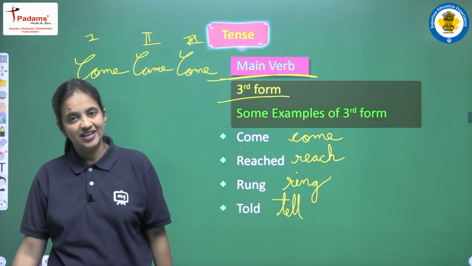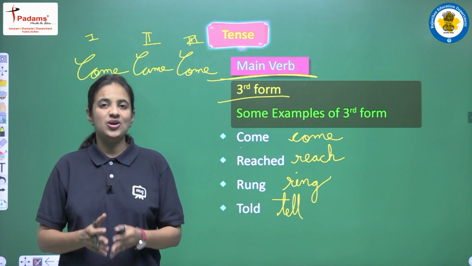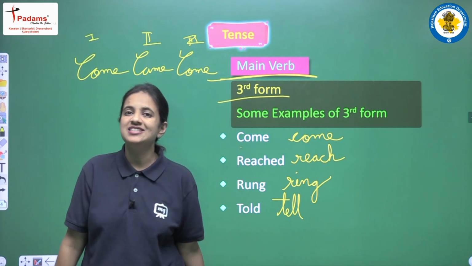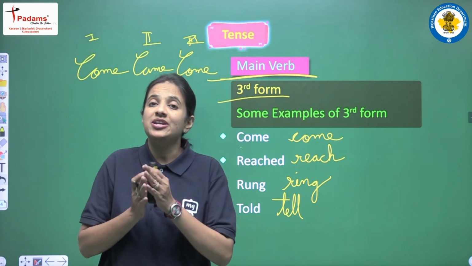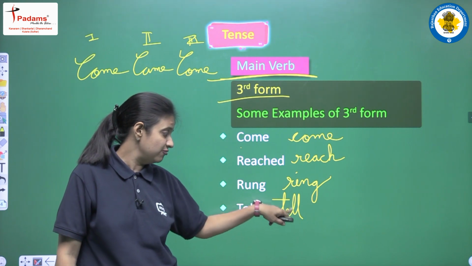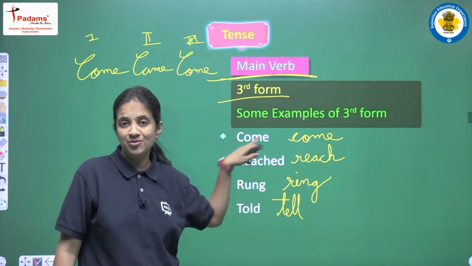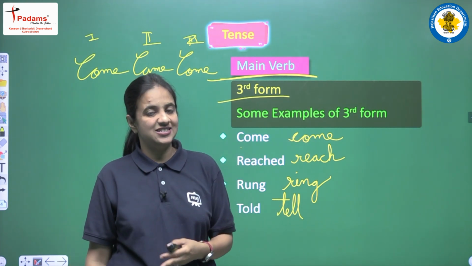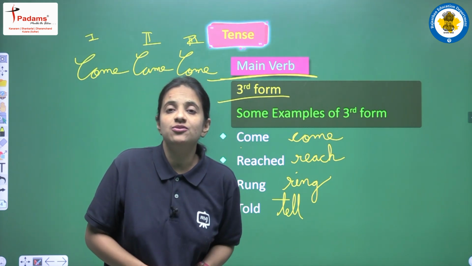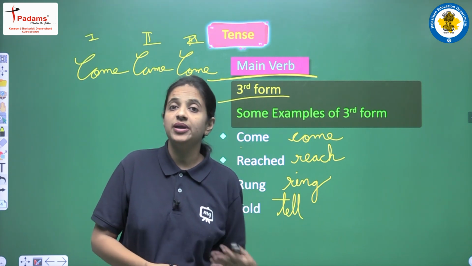Okay, so again I have to repeat this thing, that students, you have to be aware about the third form, because yes, you are aware that we have to use the third form, but if you are not aware of what the third form of ring is, or what the third form of tell is, or what the third form of come is, then how will you write the answer? So you have to work on this thing. You have to prepare the different verbs, the different forms of the main verb.